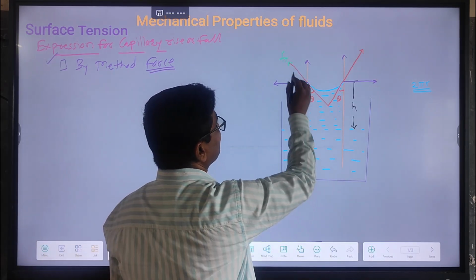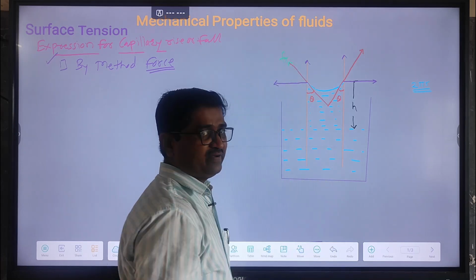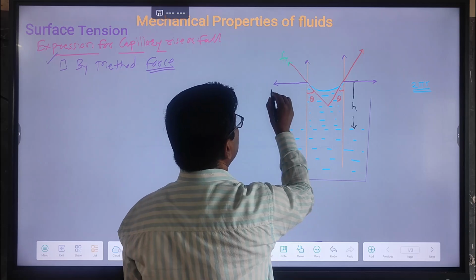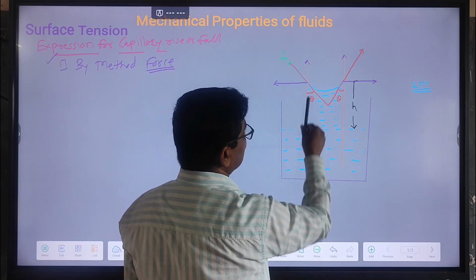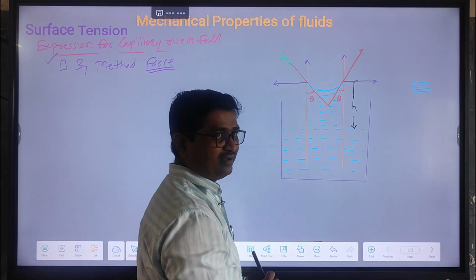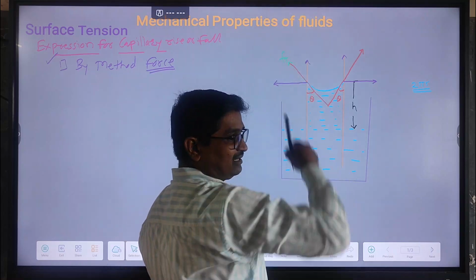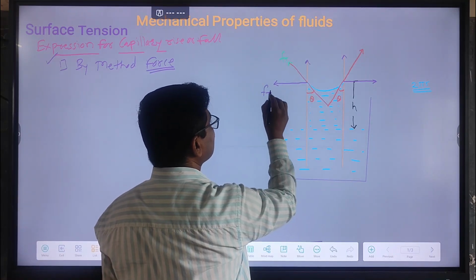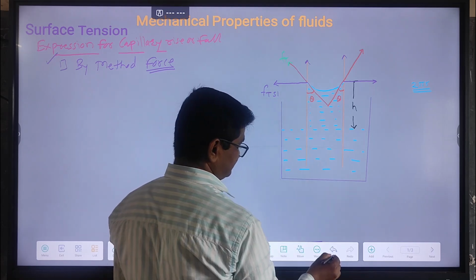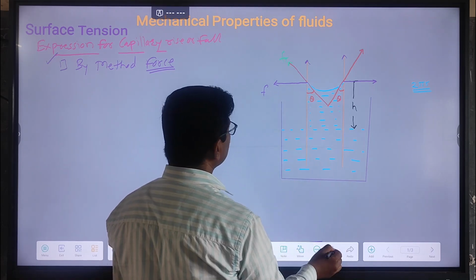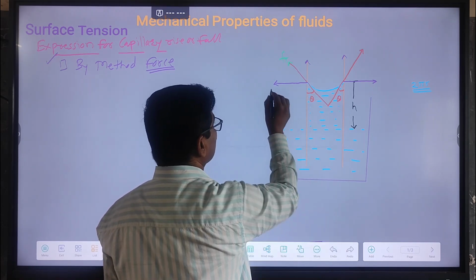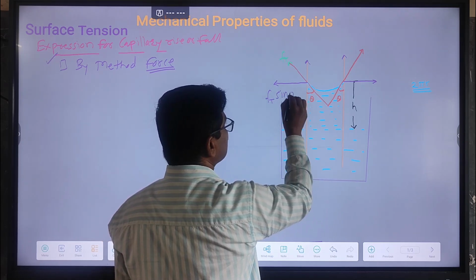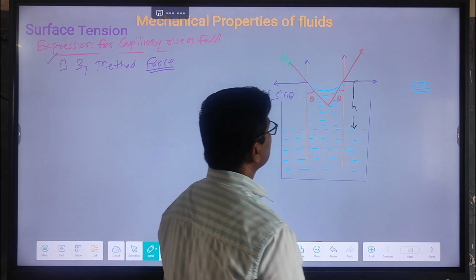This Ft is the force due to surface tension. You get it clear? This is the vertical component. Actually this is the glass and this force will be vertical, this is horizontal. So that's why we can write here Ft sin theta, force due to surface tension.